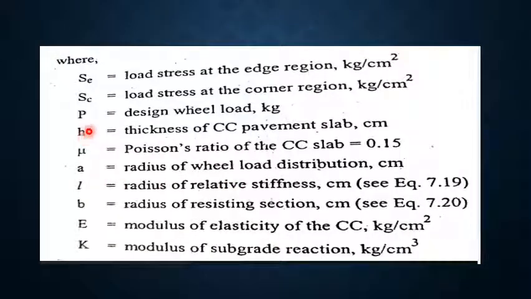In those two equations, SE is load stress at edge region, SC is load stress at corner region, P is design wheel load, H is thickness of cement concrete pavement slab, mu is Poisson's ratio of CC slab, that is 0.15, small a is radius of wheel load distribution, small l is radius of relative stiffness, small b is radius of resisting section, E is modulus of elasticity of cement concrete, and K is modulus of subgrade reaction.